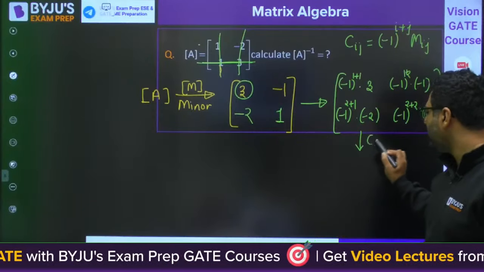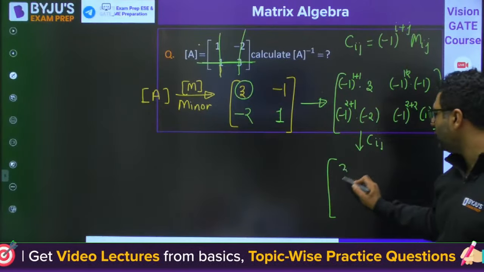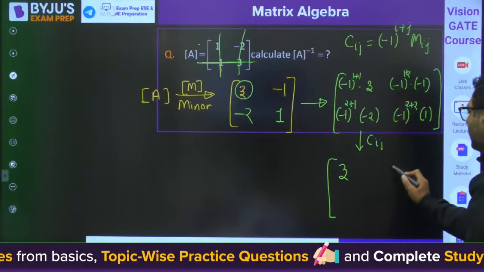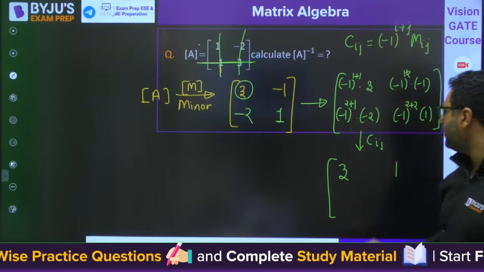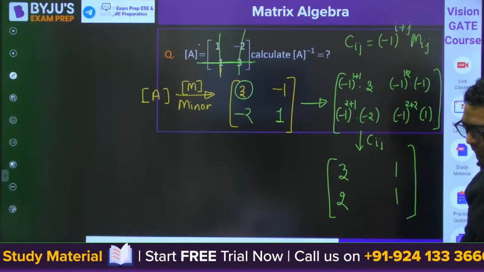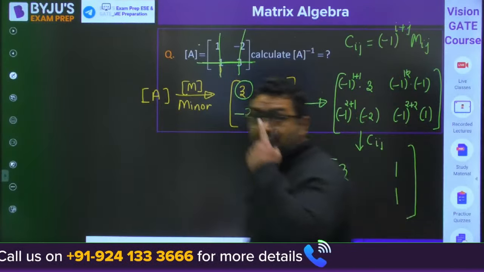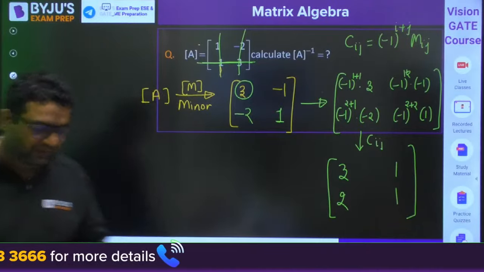So the cofactor matrix: -1 to the power 2 is +1, -1 to the power 3 is -1, -1 to the power 3 is -1, -1 to the power 4 is +1. Is it correct or not? Please tell me. This is the cofactor matrix.